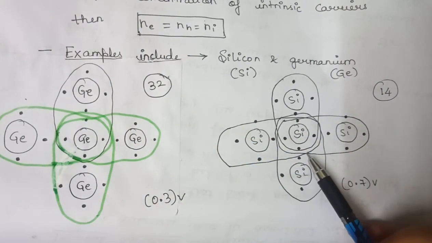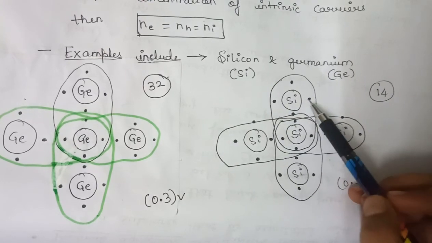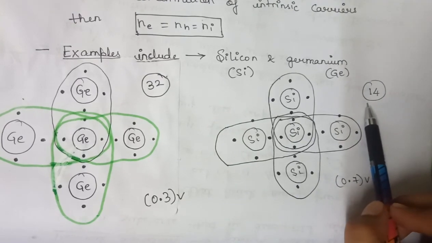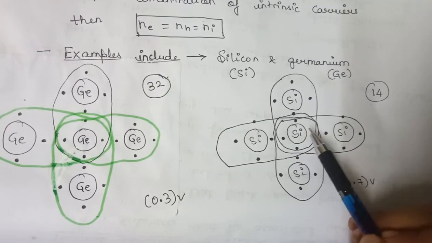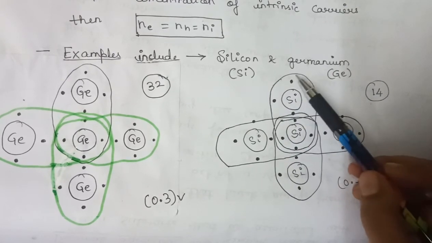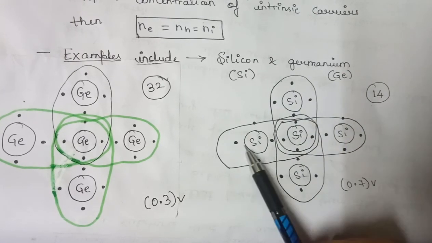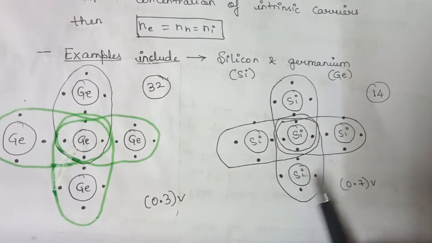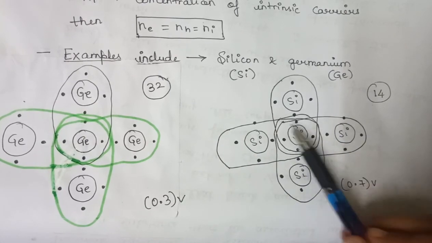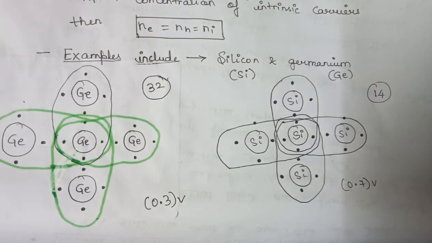The similar thing happens with the silicon atom. A silicon atom also has 4 electrons in the outermost shell. Its atomic number is 14. Now, a silicon atom shares with another silicon atom. This atom shares its electrons with this atom, and now these both have 8 electrons. Similarly, the other 3 atoms also share their electrons in the outermost shell with the atom. Now each atom of silicon has 8 electrons in its outermost shell.